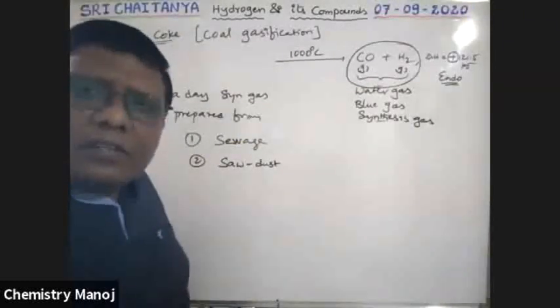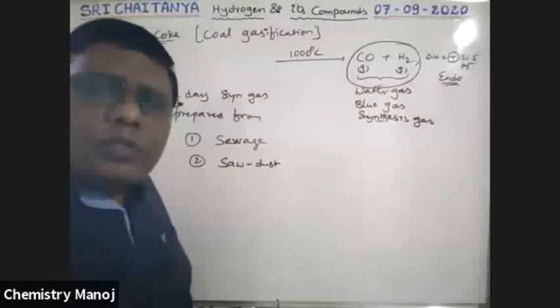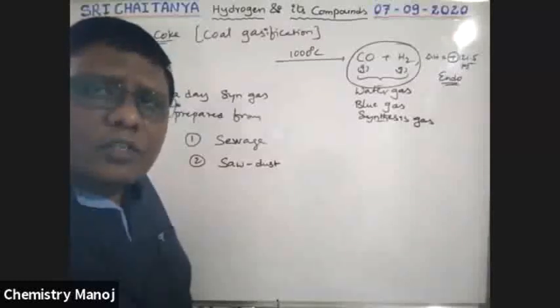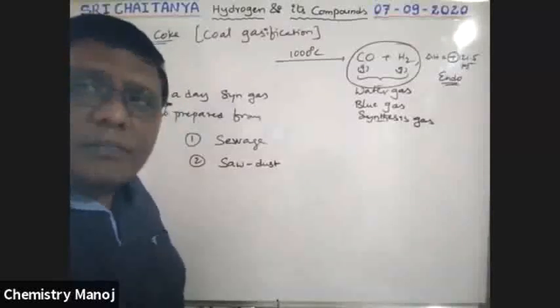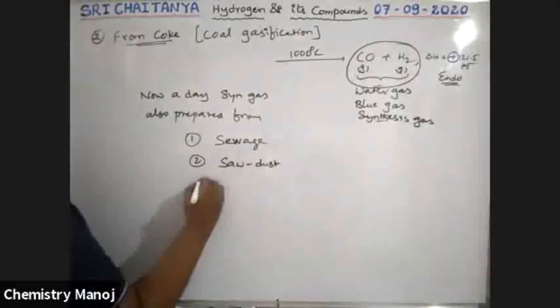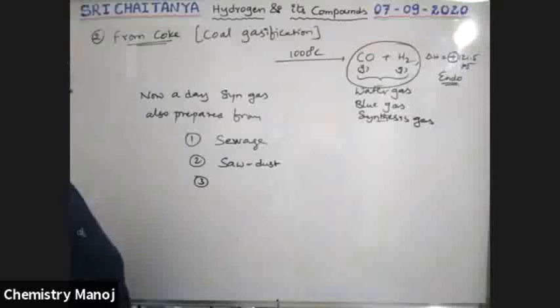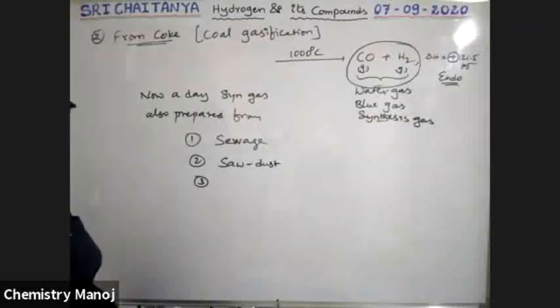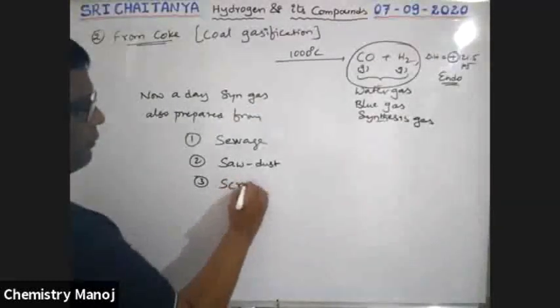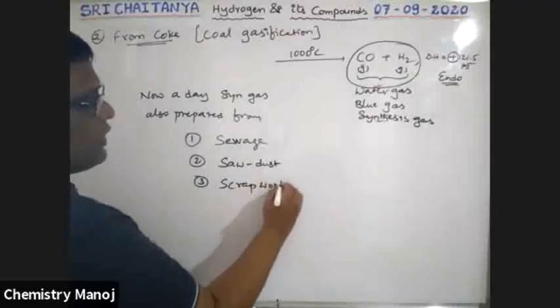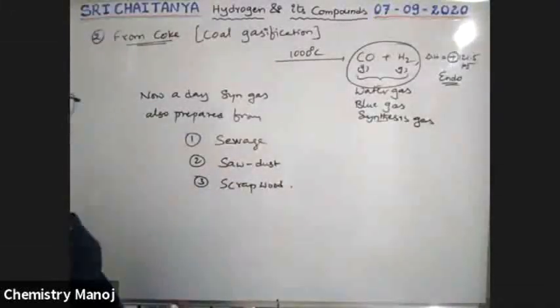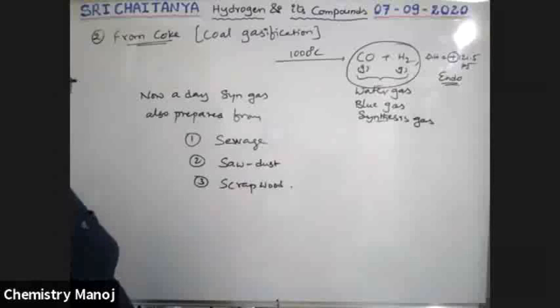That means wood, at the time of cutting wood, dust is produced. That dust is called sawdust. Next, the third one, scraps. That is scrap wood. Scrap wood is also used for the synthesis of syn gas. These are the raw materials.